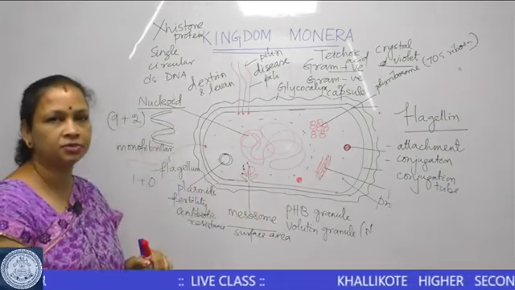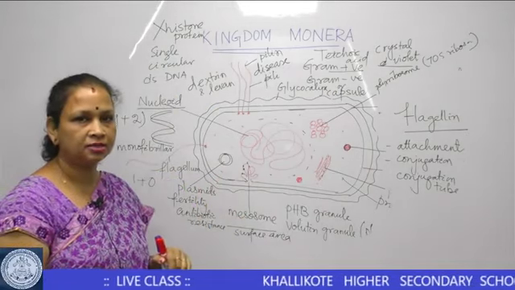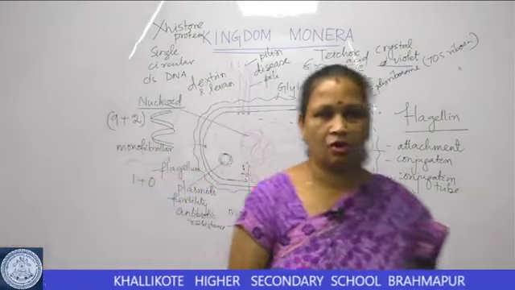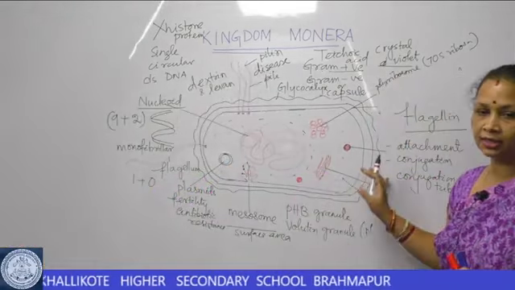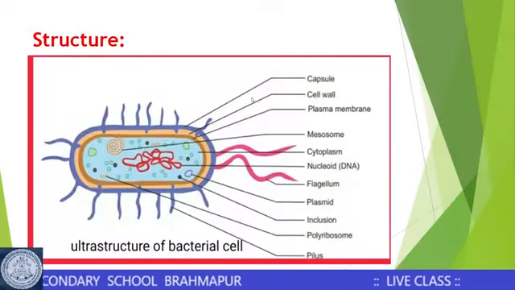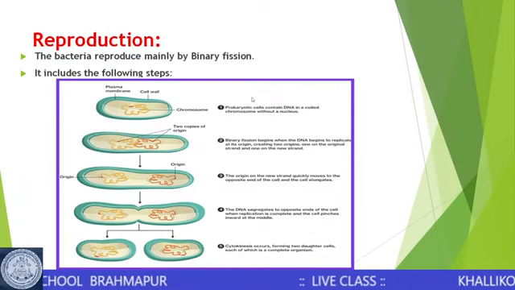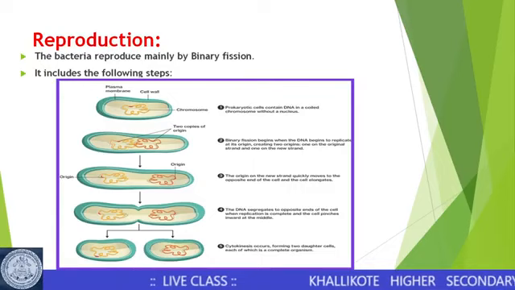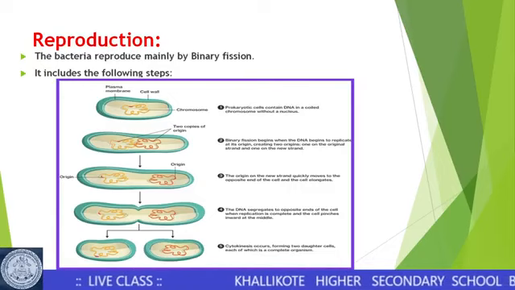They are sometimes found in the bacterial cell. So, now we shall see some of the characters of the eubacterial cells. So, the eubacterial cell is discussed and the structure we have seen. So, in the next slide we see how the bacteria, eubacteria or the monerans generally reproduce.